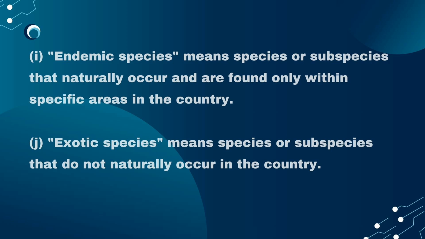Letter J. Exotic species means species or subspecies that do not naturally occur in the country. Exotic species, also known as an introduced, alien, or non-native species, is any plant, animal, or organism that has been transported by humans, either intentionally or accidentally, to a geographic region outside of its natural historic range.